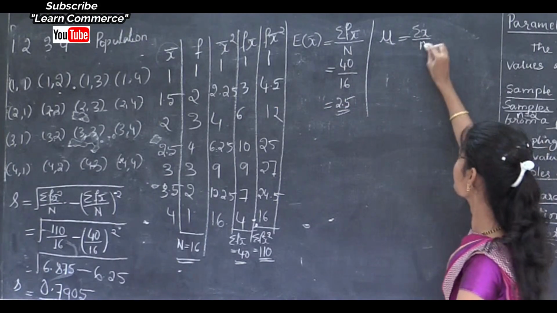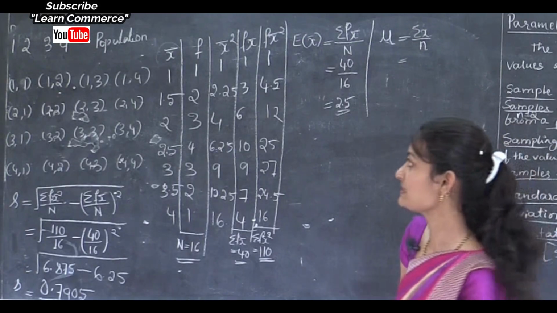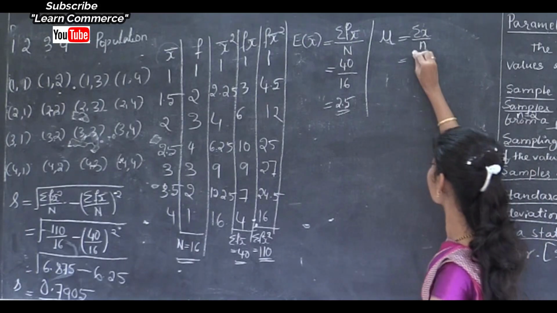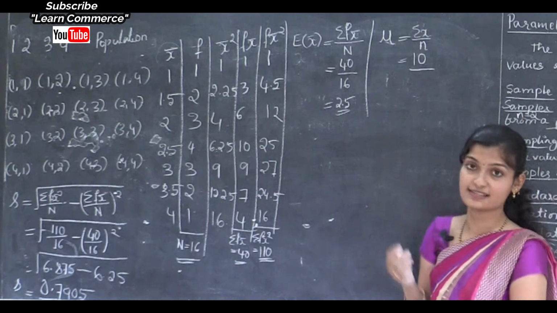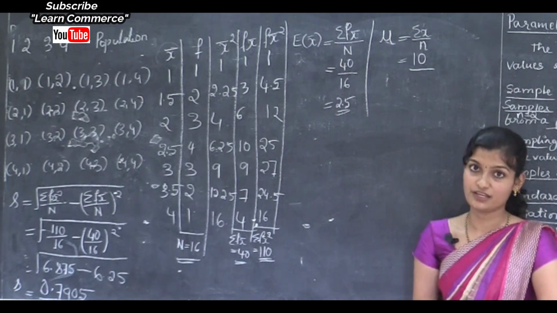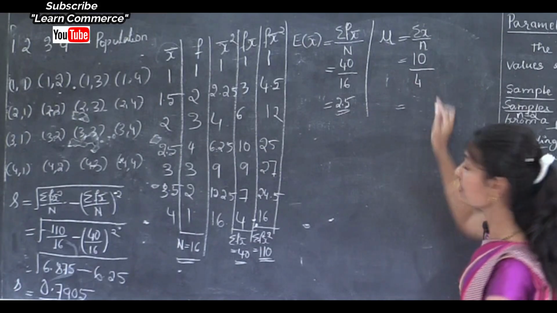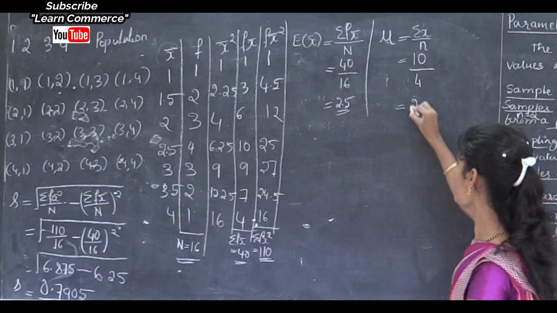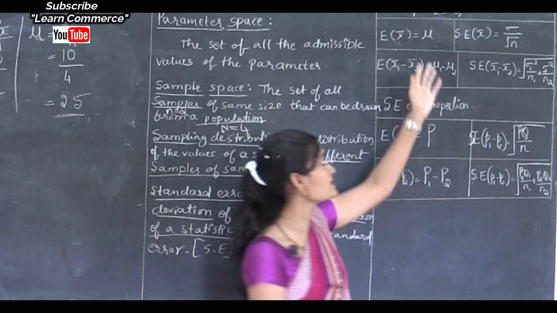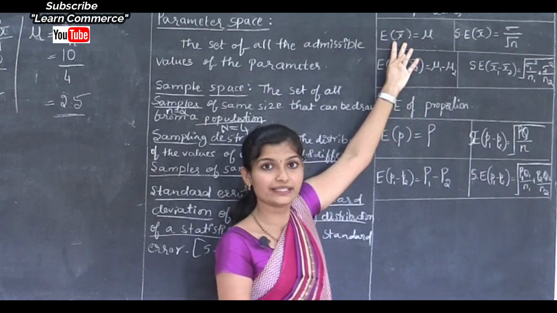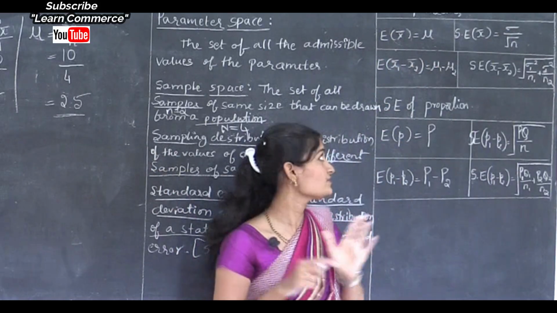So this is equal to sum of x, that is 1 plus 2 plus 3 plus 4, that is 10. 10 divided by small letter n. So small letter n in the sense that is number of observations. So number of observations are 4. Okay, this is equal to 10 divided by 4, that is 2.5. See, here the first condition is satisfied, that is sample mean has population mean. Okay, next let's check.